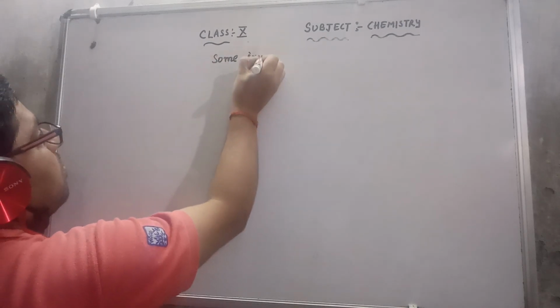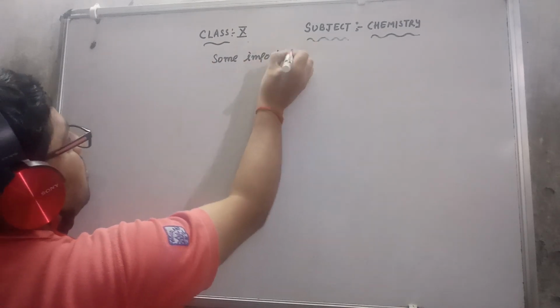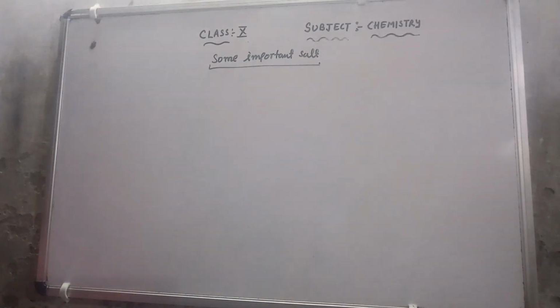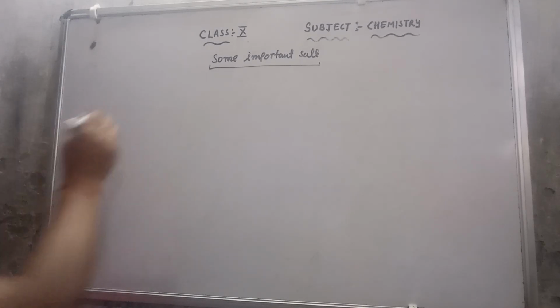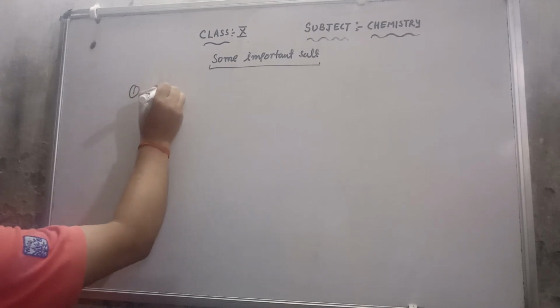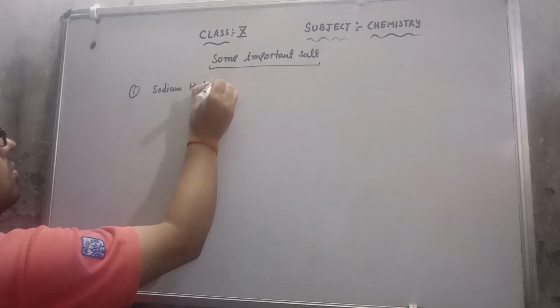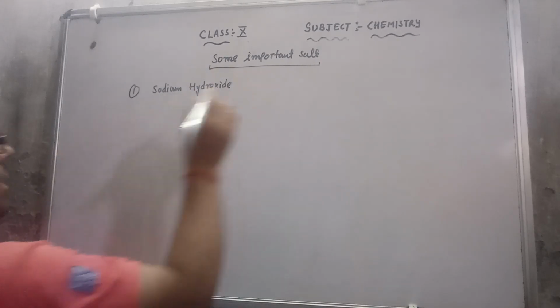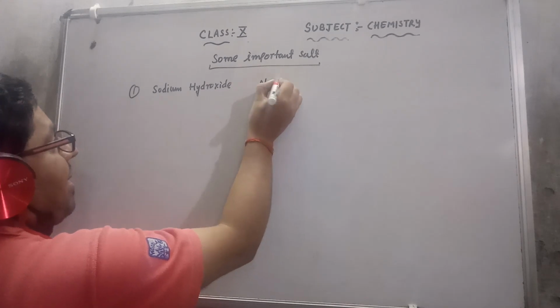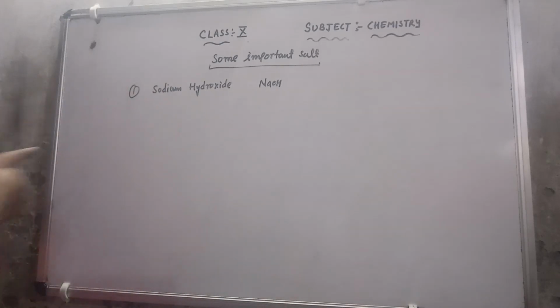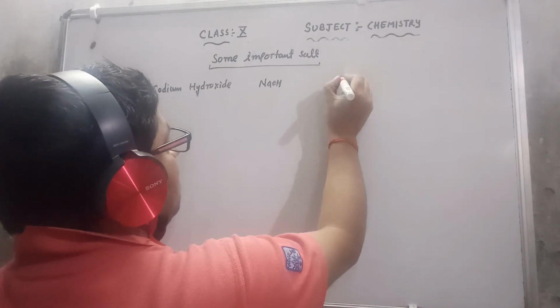In some important salts, whatever is in your syllabus, the first salt is sodium hydroxide. Its formula is NaOH, and its common name is caustic soda.